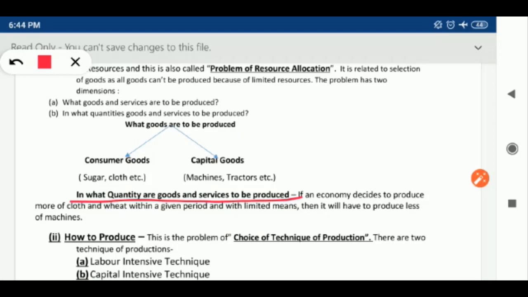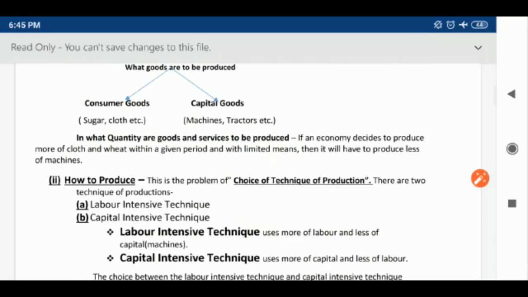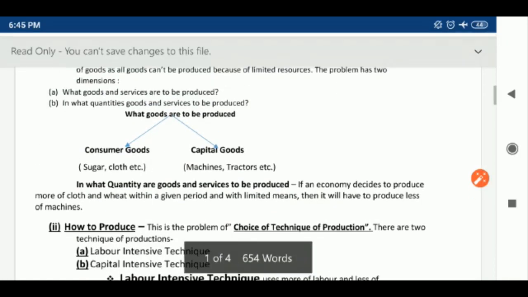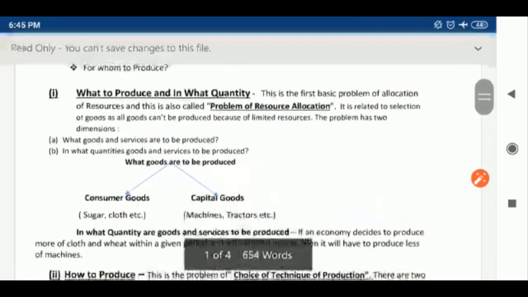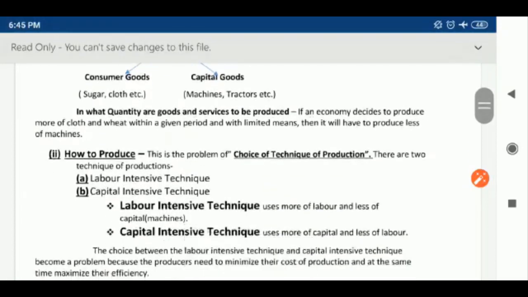You can relate this problem in that manner as your mother faces this issue on a daily basis, like what should I cook every morning for breakfast or every evening for dinner. Same as a finance minister also faces, who prepares the annual budget for the country and tries to allocate the relatively scarce resources to their best possible use for the welfare of the economy. So this is all about what to produce and in what quantity. Second problem is how to produce.